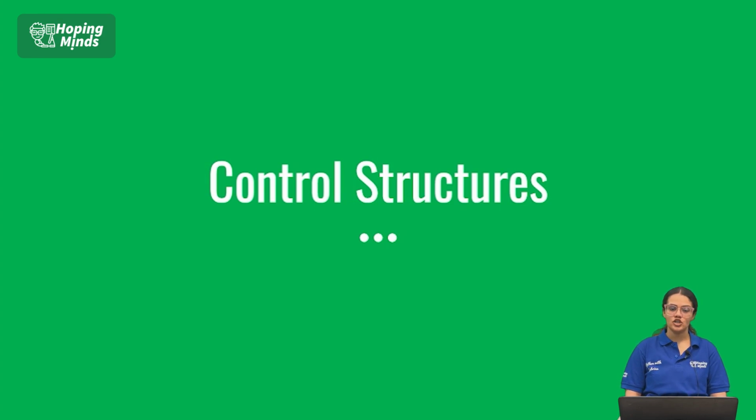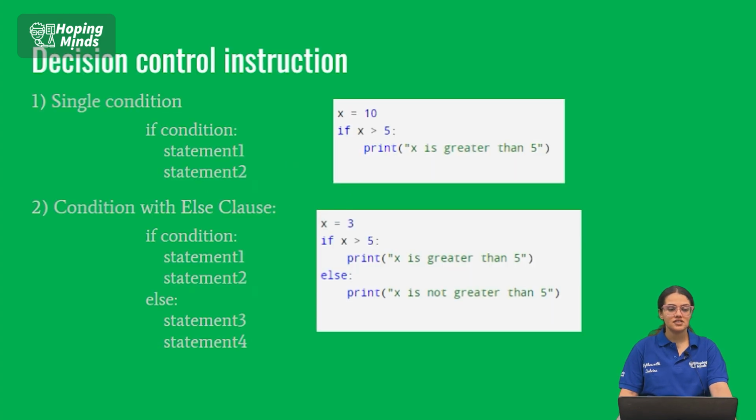So let us get started with the first control statement and the easiest of all, which is the single condition if statement. If you know the English meaning of if, it means if the particular condition holds true, then the next statements or the next block of code will get executed. If the condition is false, then that particular code will not get executed.